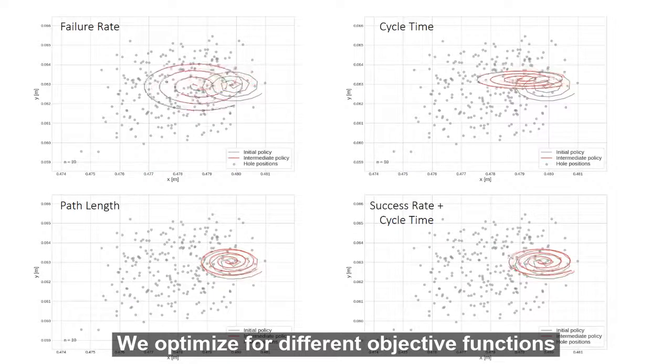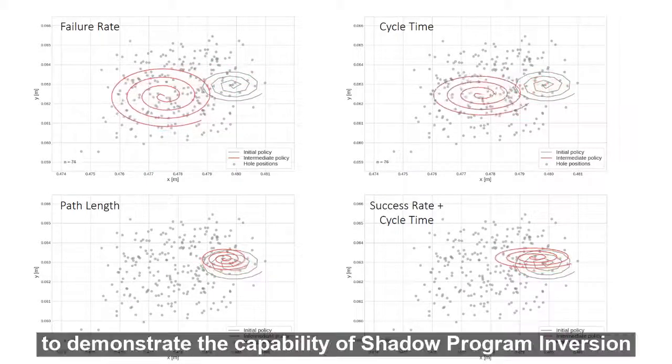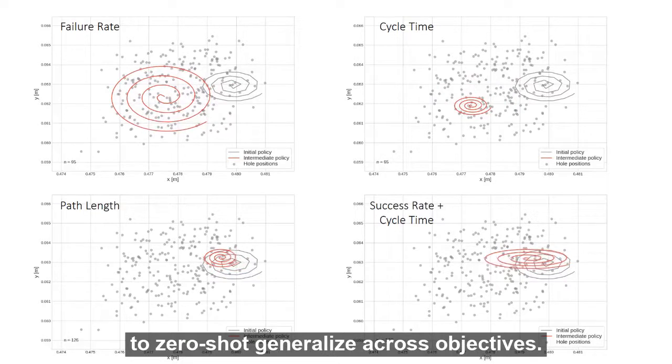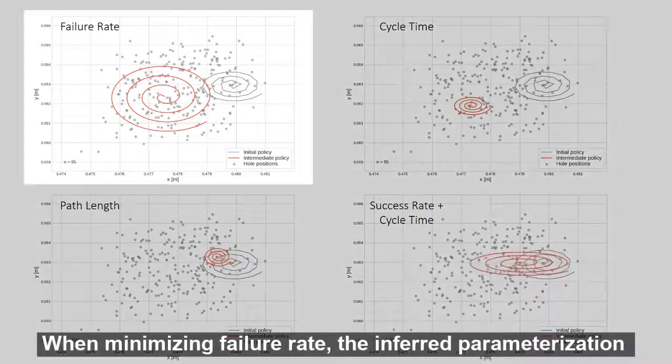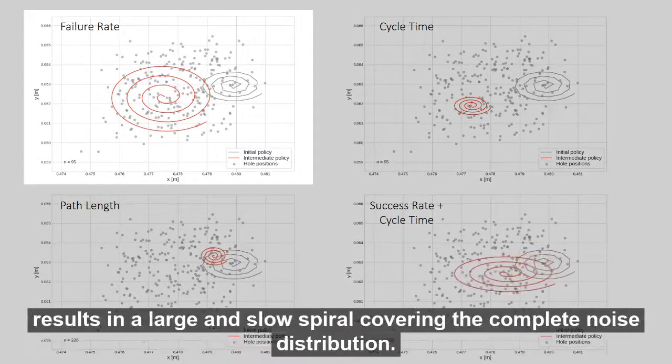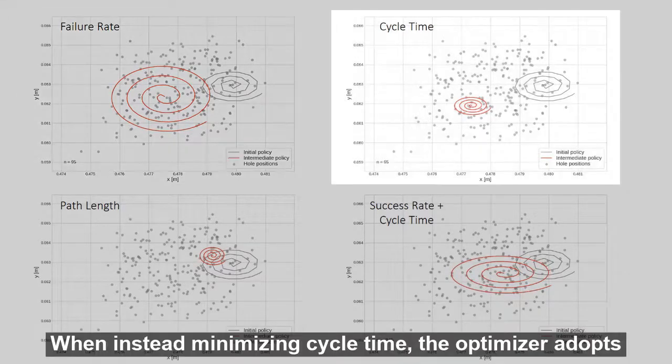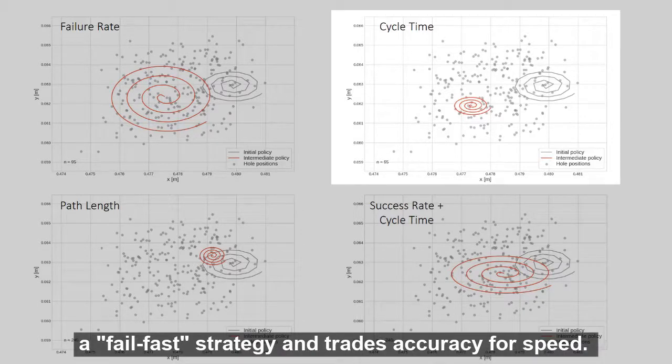We optimize for different objective functions to demonstrate the capability of shadow program inversion to zero-shot generalize across objectives. When minimizing failure rate, the inferred parameterization results in a large and slow spiral covering the complete noise distribution. When instead minimizing cycle time, the optimizer adopts a fail-fast strategy and trades accuracy for speed.